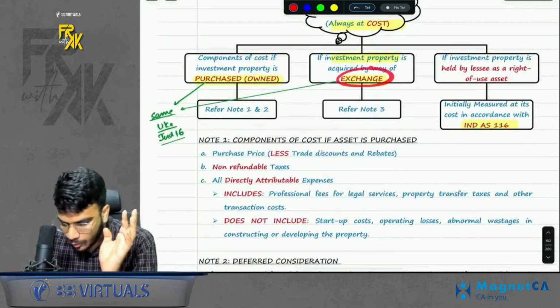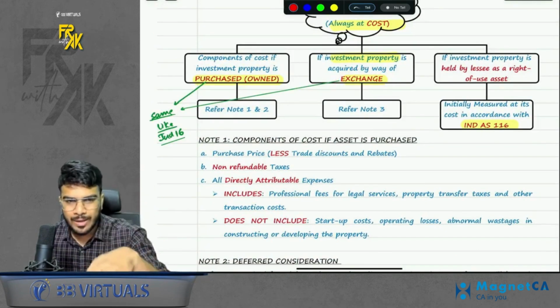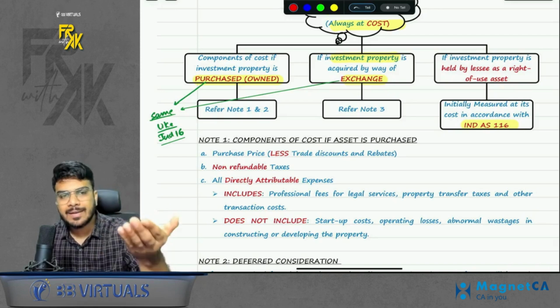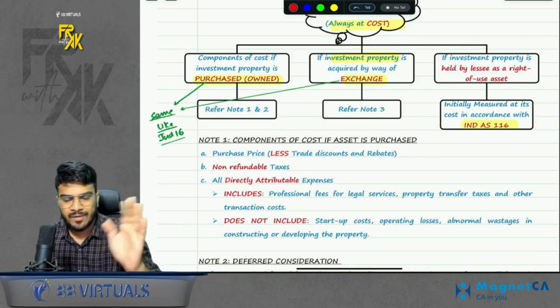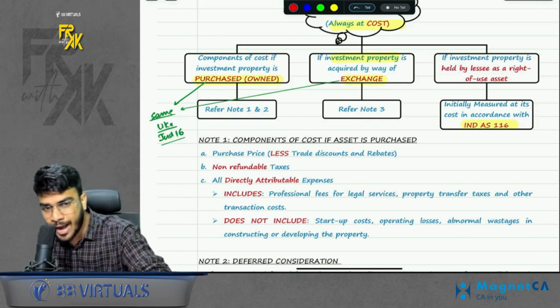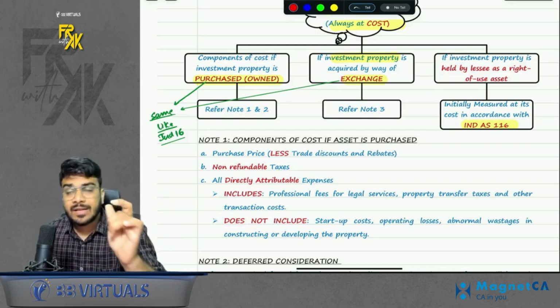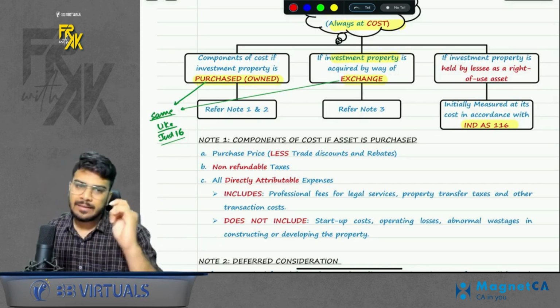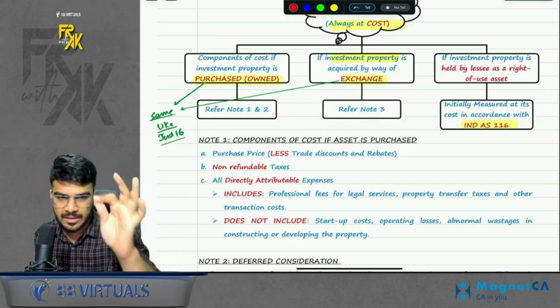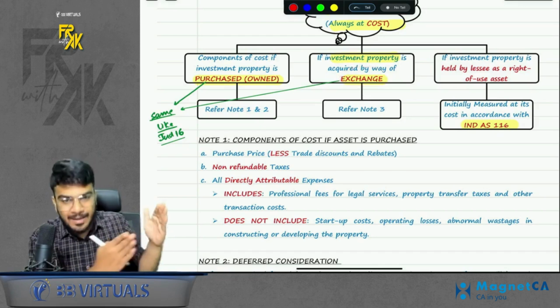What if we acquire the investment property by way of exchange? That is same like Ind AS 16. For the outgoing asset, we record the carrying amount. For the incoming asset, we have three preferences. First preference is fair value of asset given up plus cash paid if any. Second preference is fair value of asset acquired. And third preference is carrying amount of asset given up plus cash paid if any. If the transaction lacks commercial substance, then there is only one preference, that is carrying amount of asset given up plus cash paid if any. Of course, I am rewinding these points quickly because these are same like Ind AS 16.